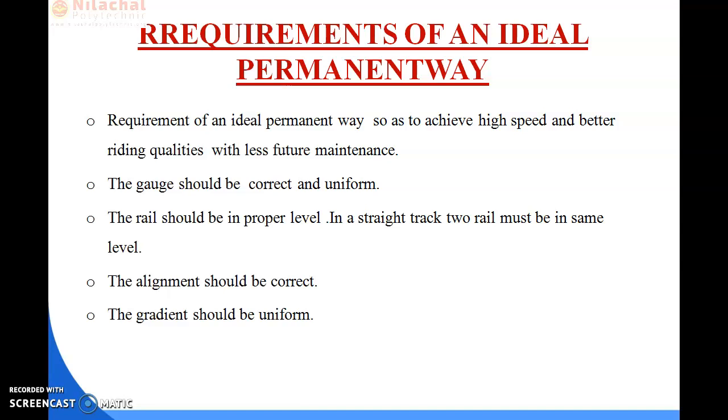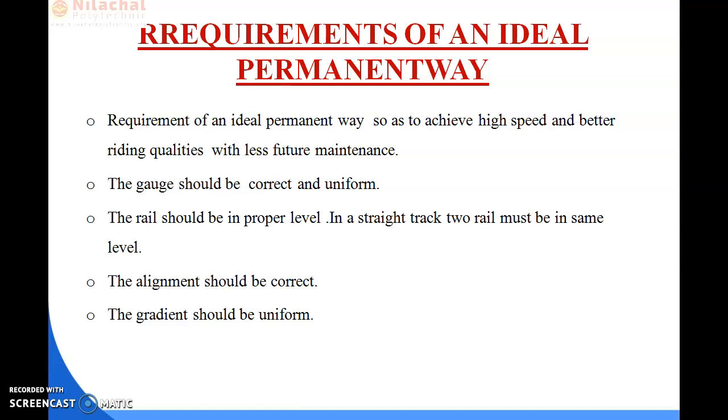Then what are the next requirements of an ideal permanent way? The permanent way should be sufficiently strong against lateral forces. Lateral forces means directional forces, by the wind or by the train movement, whatever.